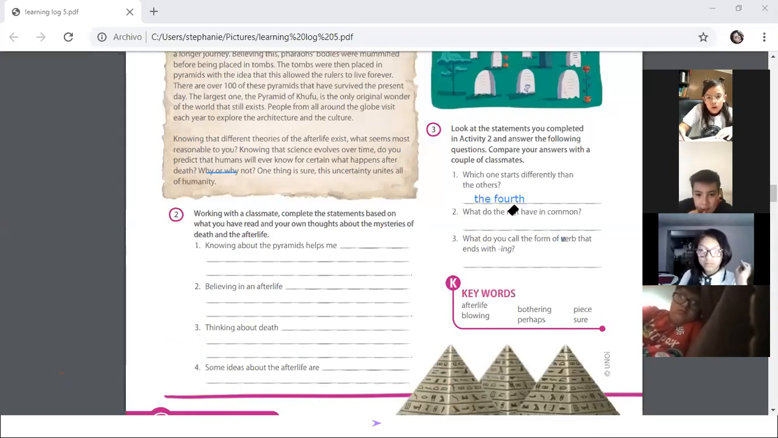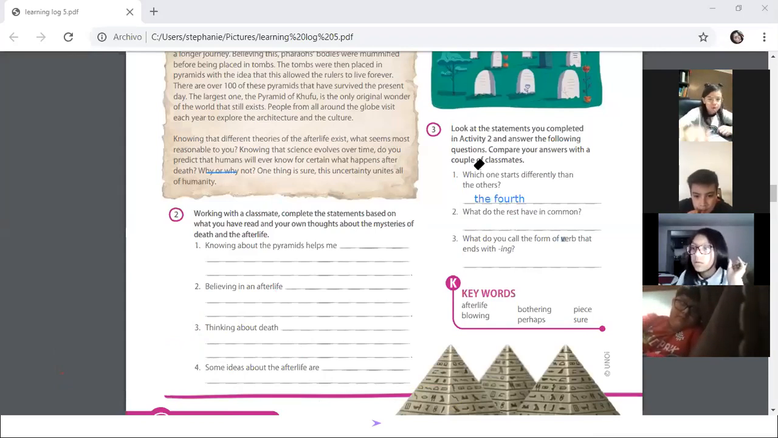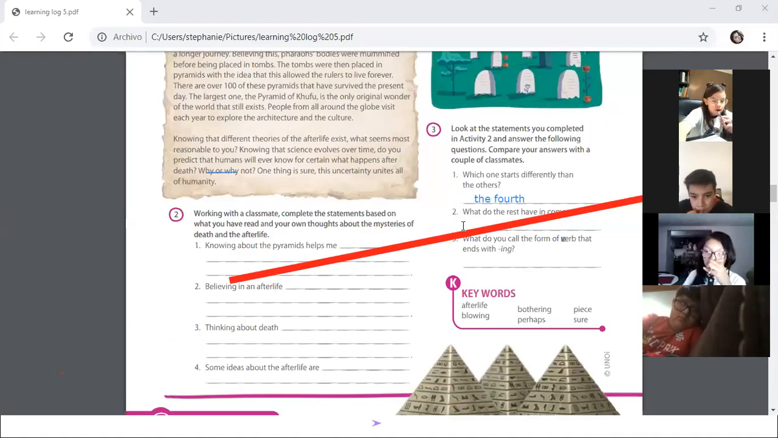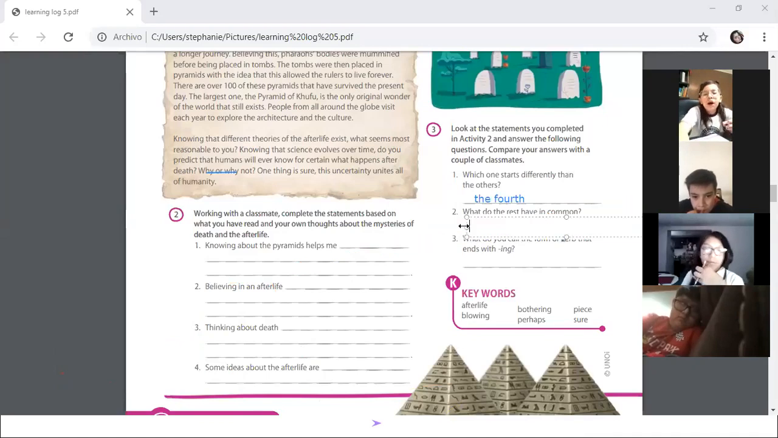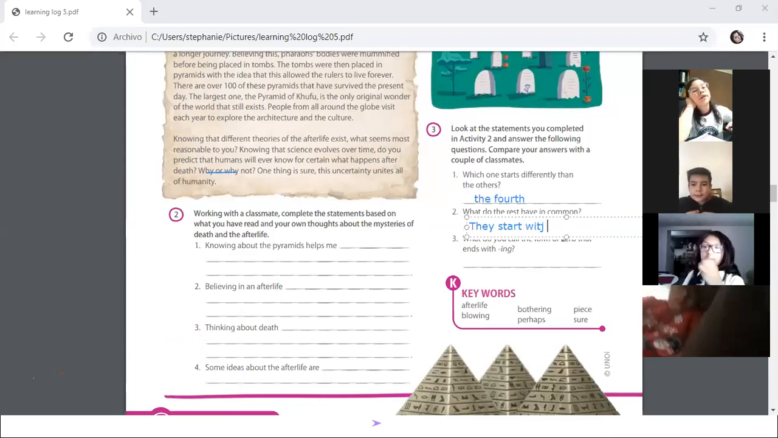Number 2, what do the rest have in common? What is the reason? Because numbers 1, 2, and 3 are the same. They have ing, because they start with a gerund.